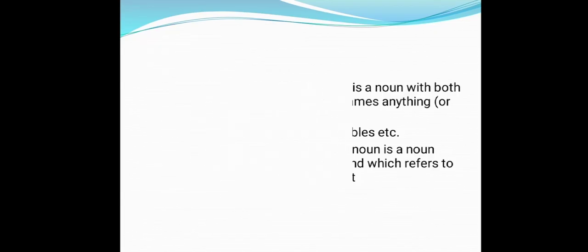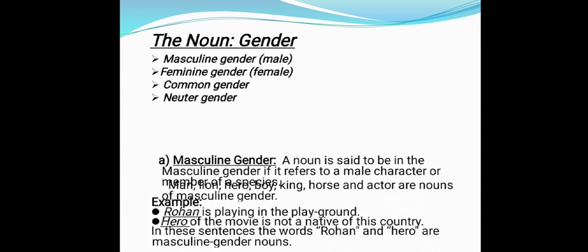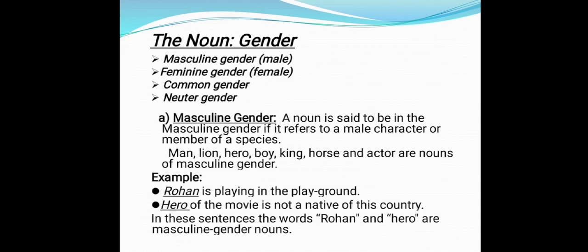Now let's talk about noun gender. Gender is the quality of a noun or a pronoun that classifies it into masculine gender, feminine gender, common gender, or neuter gender. Masculine gender: a noun that denotes a male is said to be of masculine gender. Like Rohan is playing in the playground. The hero of the movie is not a native of this country. In these sentences, the words Rohan and hero are masculine gender.